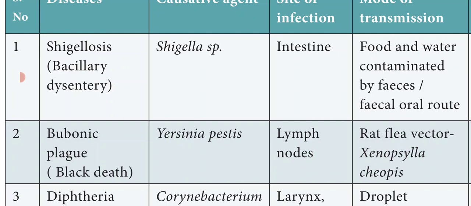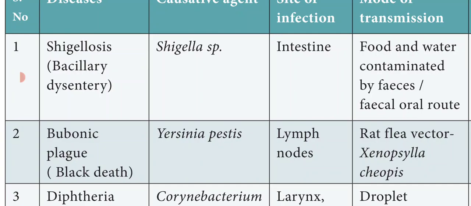And mode of transmission, how it is transmitted from one person to another person, is through food and water which is contaminated by feces. Contaminated means polluted. So through contaminated food and water this disease is transmitted, and also by the fecal oral route. Fecal means stools. So when the food or water is contaminated with feces, this disease is transmitted.